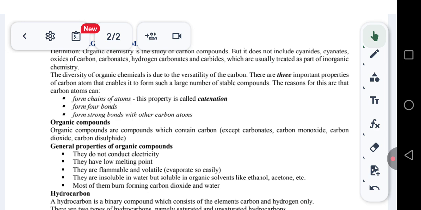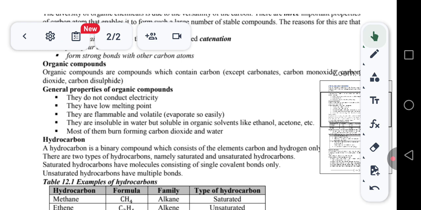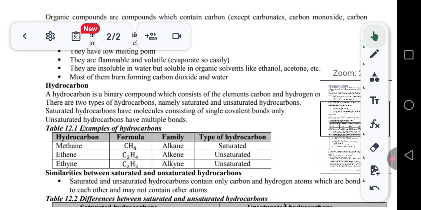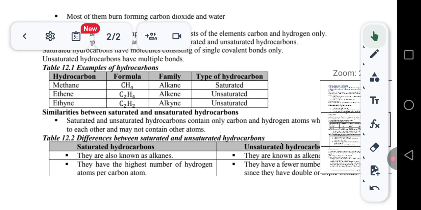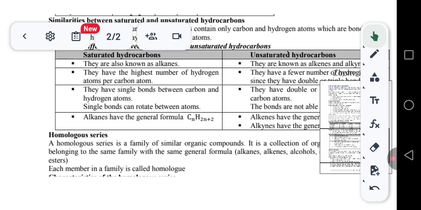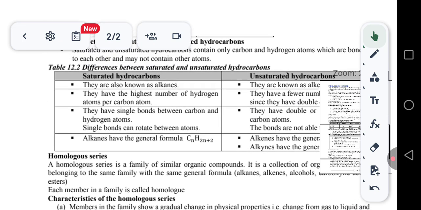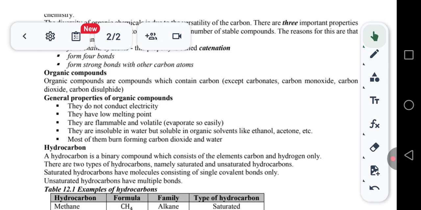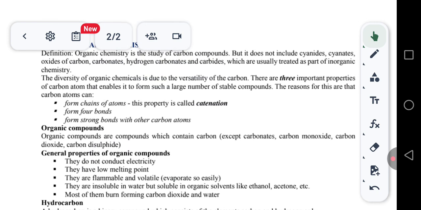In today's lesson, we're going to look at chemistry, specifically organic chemistry. So this will be an introduction to organic chemistry. Under this introduction, we're going to look at what organic chemistry is and what organic compounds are, their properties. We're also going to look at hydrocarbons, what hydrocarbons are, the differences and similarities, and also the homologous series. Alright, so without any further ado, let's define what organic chemistry is.